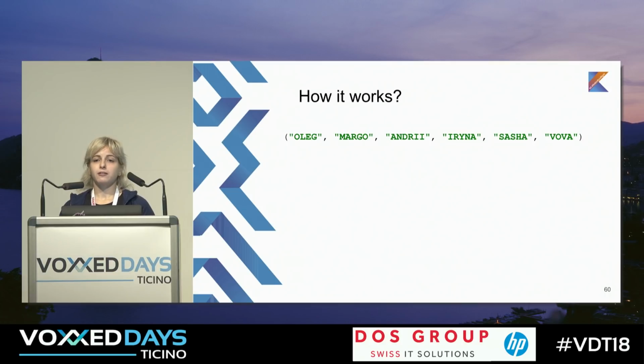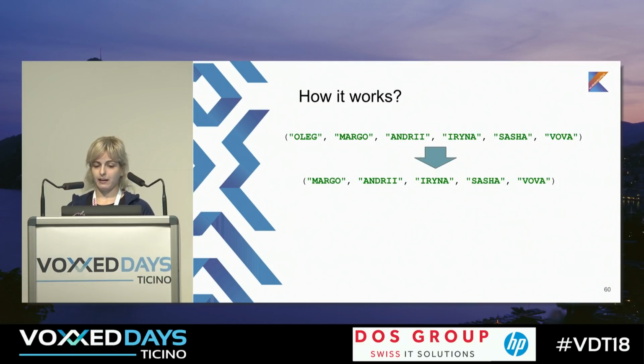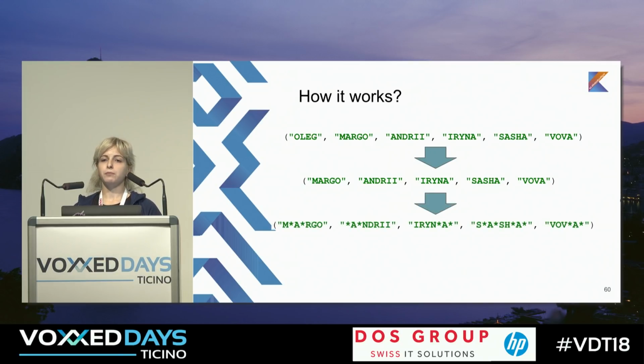When you're using all these methods directly on collections, it works this way. In our example, we had a list of strings, and we wanted to filter out those strings that do not contain A. So we create a second list, which contains no elements without A. So we have one more list. Then we did map, and we created one more list. And after that, we just get the first element. The thing is, for a list of 6 elements, we already created 2 additional lists of 5 elements.